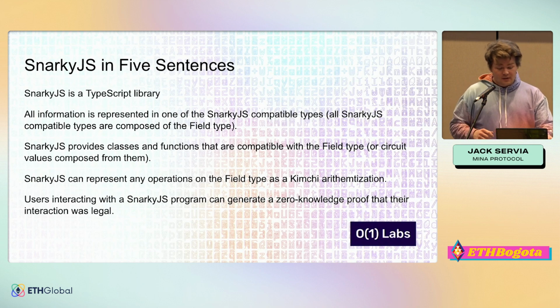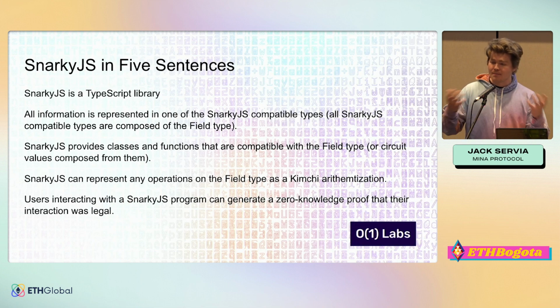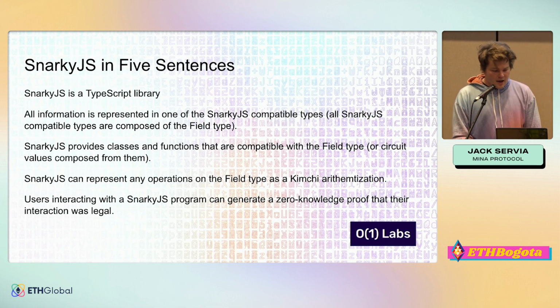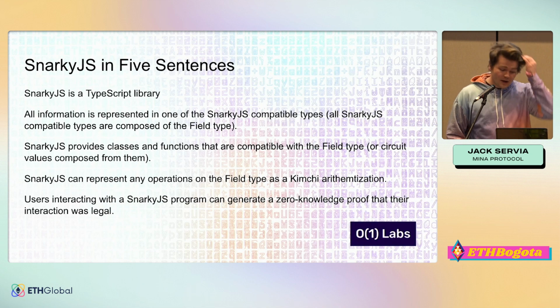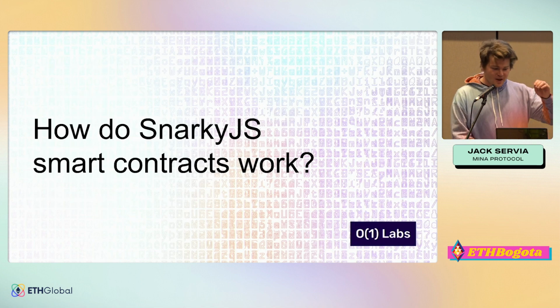So SnarkyJS, after we've written our program, can represent any operations on the field type as what's called a Kimchi arithmetization, which is basically a math problem that represents the program that we wrote. And this is important because the zero knowledge proof system is itself kind of a math problem. And so we need to turn everything into math in order to be able to prove that we're doing what we say we are. And then finally, a user that interacts with the SnarkyJS program can generate a zero knowledge proof that their interaction was legal.